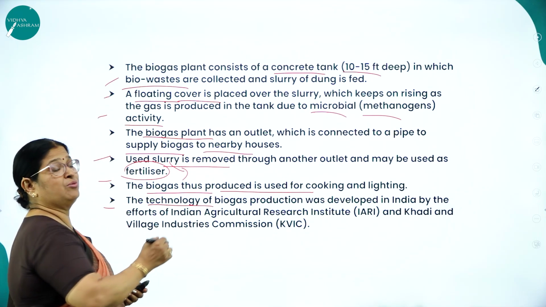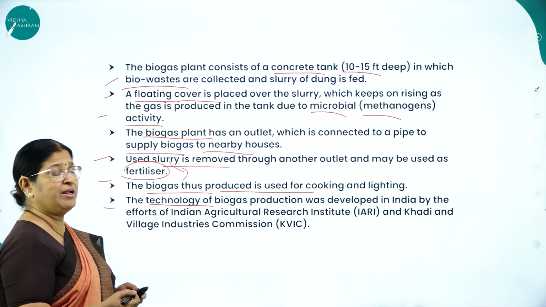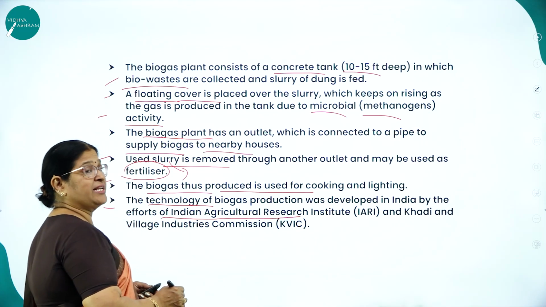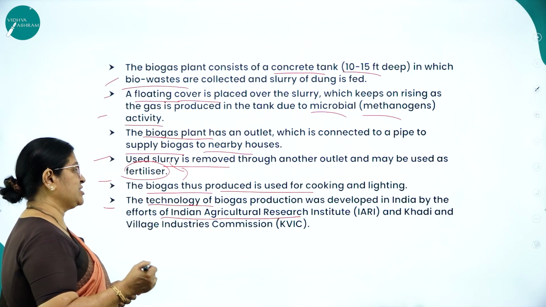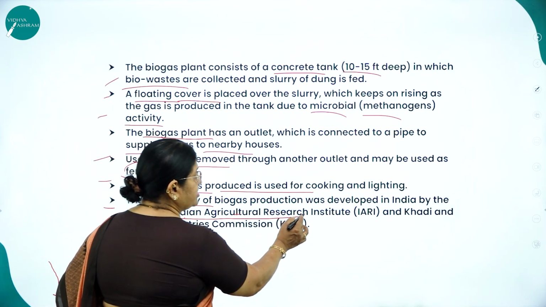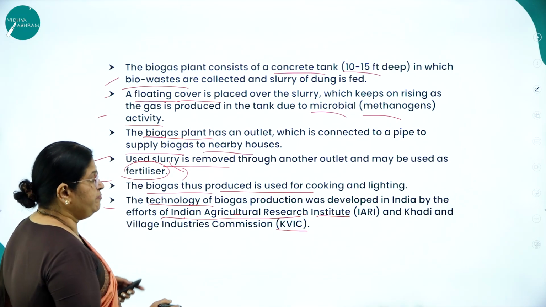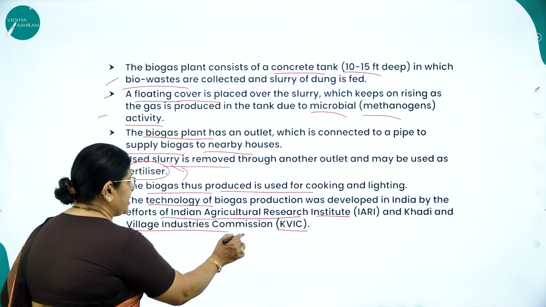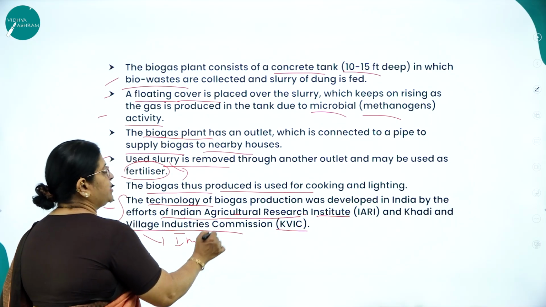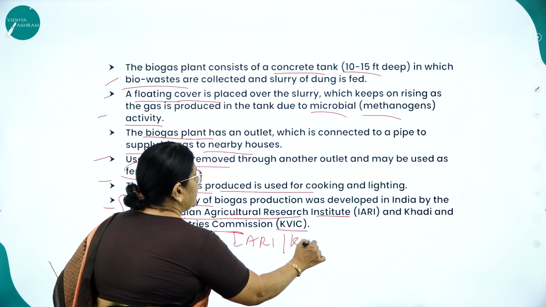Who introduced this technology of biogas production? It was developed in India by the efforts of IARI. Expand IARI, they will ask you. IARI stands for Indian Agricultural Research Institute. And KVIC, that is Khadi and Village Industries Commission. This is very, very important. So please remember IARI as well as KVIC.